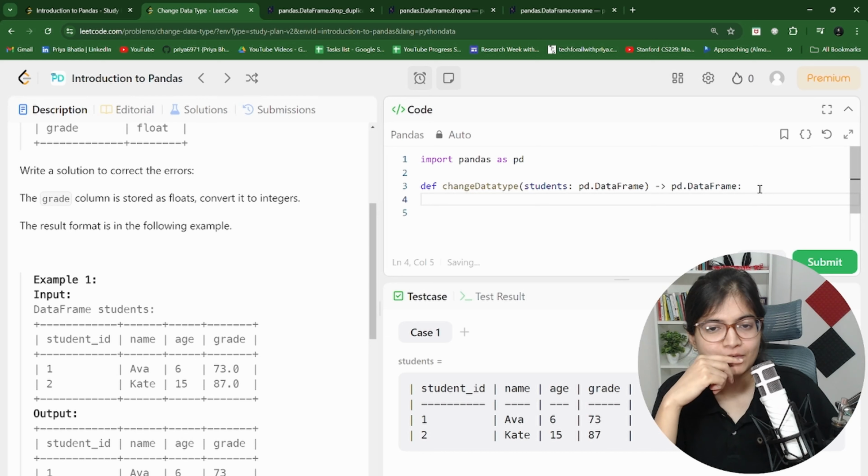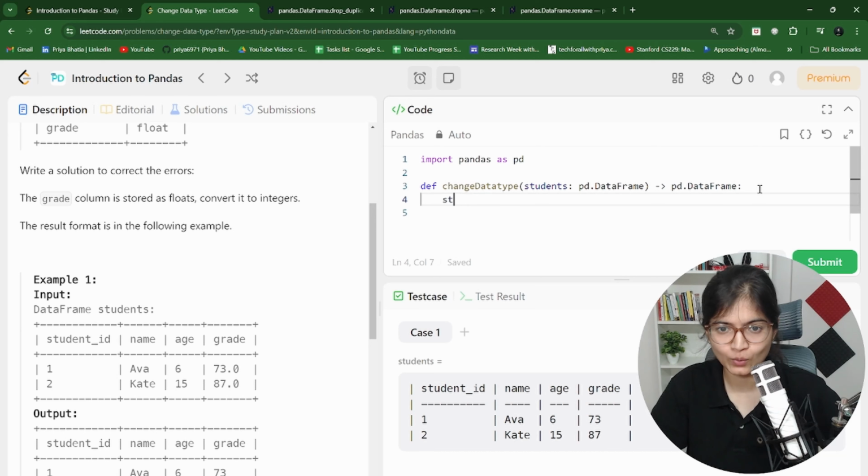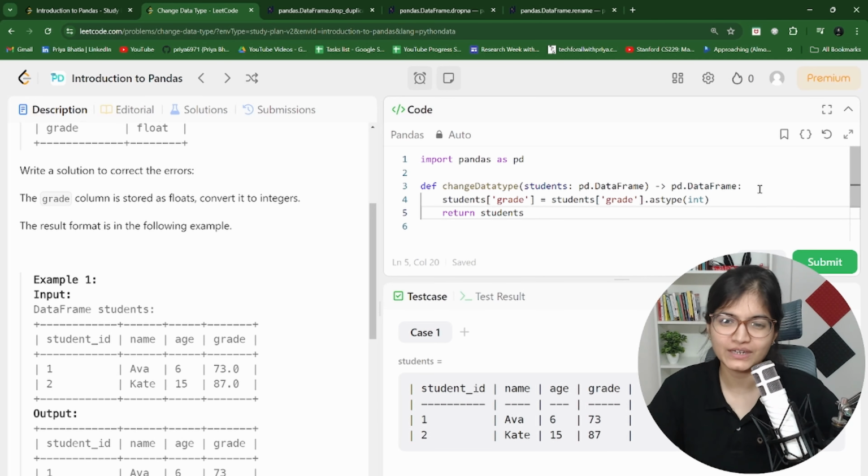As far as I remember, we have one function by the name of astype. So maybe that will be helpful here. So what we have is students of grade, and what I want to do is I want to say students of grade dot astype. I want to convert it into integer. And finally, again, I'll return students. I feel it should work.